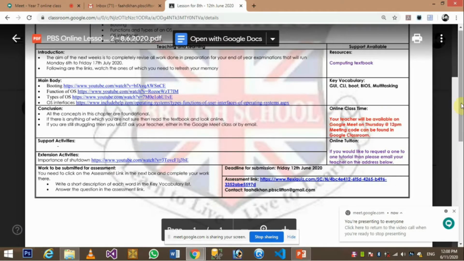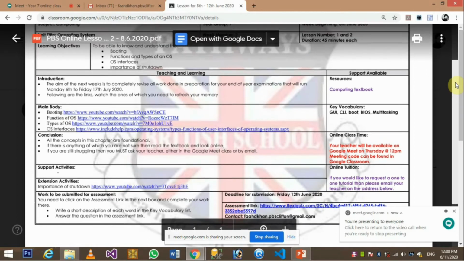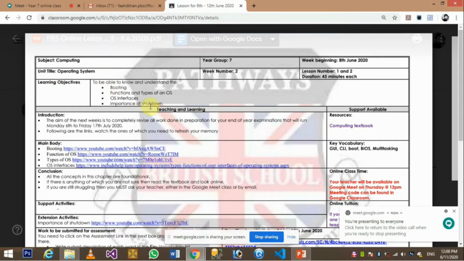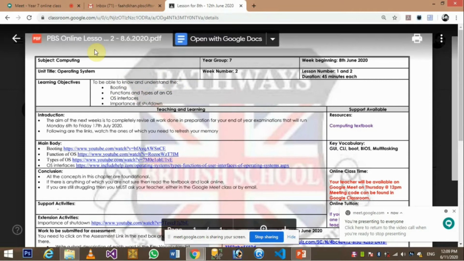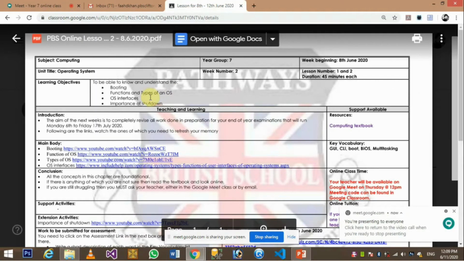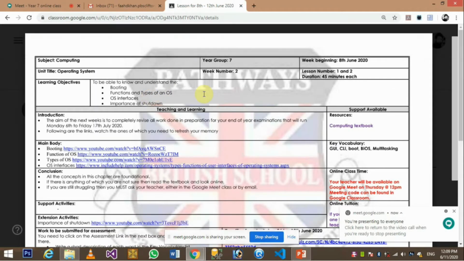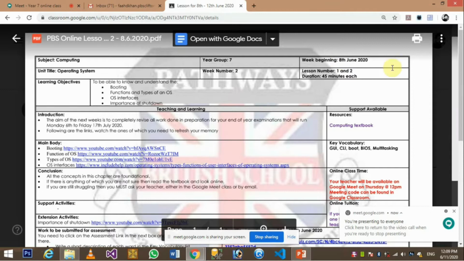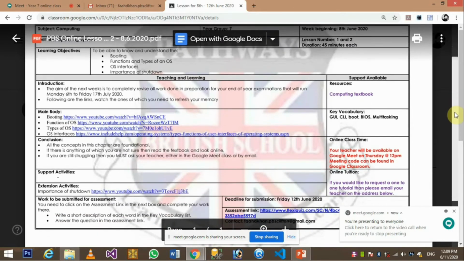It has the same things that we had in the last lesson plan. The very important things are the learning objectives: booting, functions and types of operating systems, operating system interfaces, and the importance of shutting down the computer systems. This is the week beginning 8th June till the 12th June, week 2 of June.